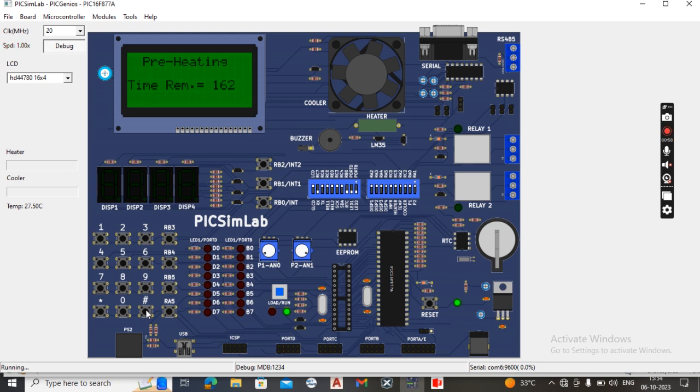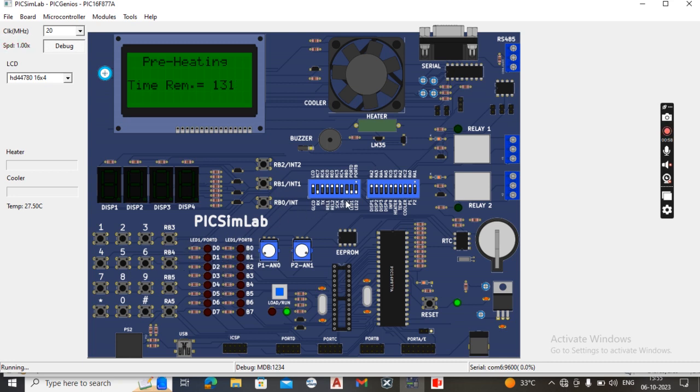While the convection mode is running, I would like to explain some components we are observing on this PIC16F877A microcontroller board. Here we can see two relays, and next the heater and the cooler, and also the LEDs.